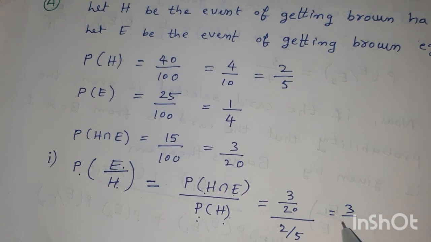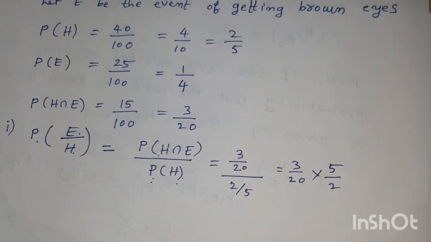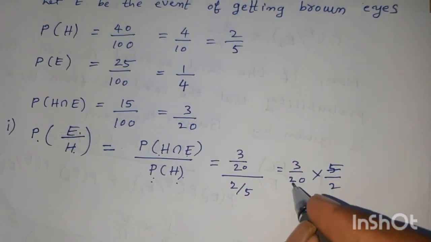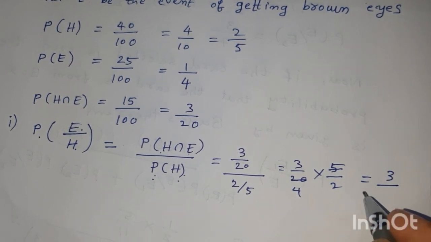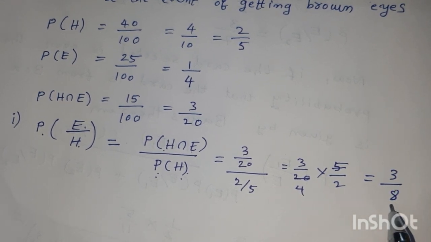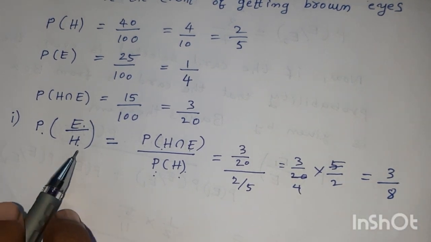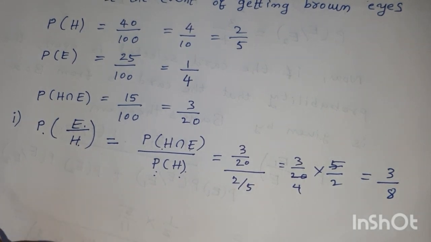Therefore 3 by 20 into 5 by 2. 5 by 4 times cancel, 3 by 4 into 2, 8. 3 by 8 is the required probability for a person having brown hair also having brown eyes.